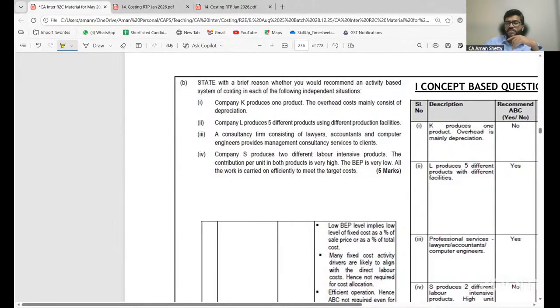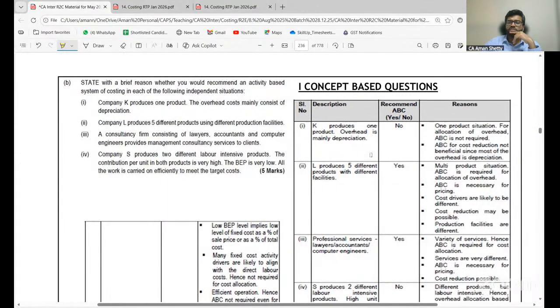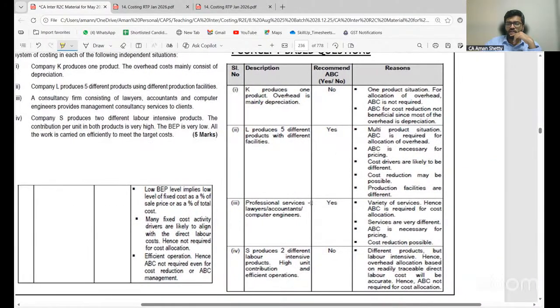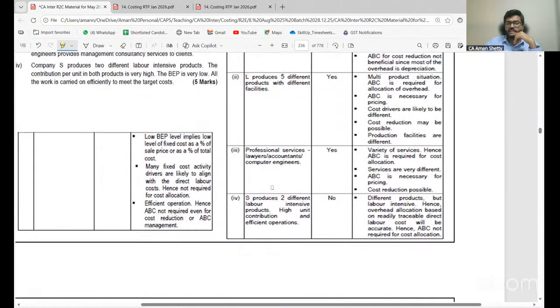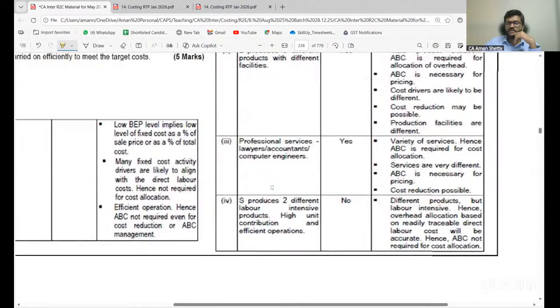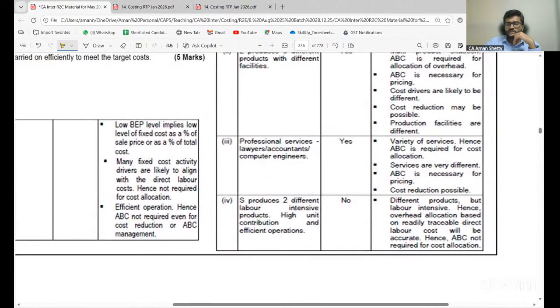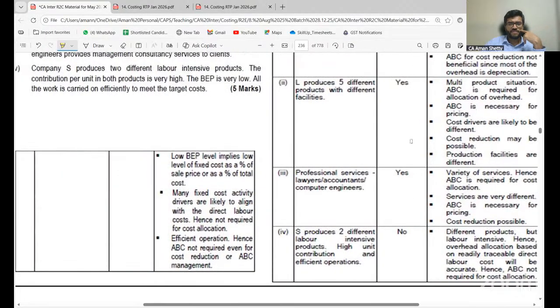So anyway, everything is there, right? Why should you then unnecessarily burden it? Clear, all of you? It is anyway labor intensive, so you can use the direct labor. So S produces two different labor intensive products, with high unit contribution and efficient operations. Different products, but labor intensive. Hence overhead allocation based on readily traceable direct labor cost. That's what I told, direct labor hours will be sufficient. Is it clear?